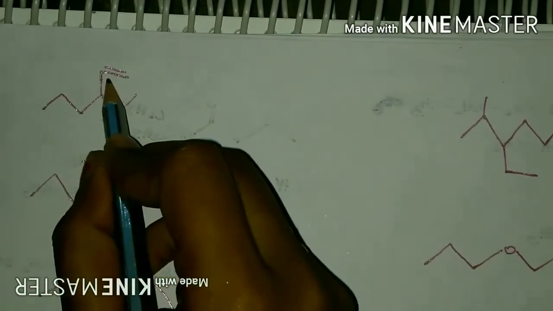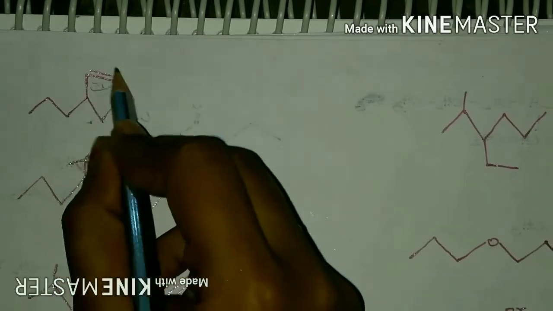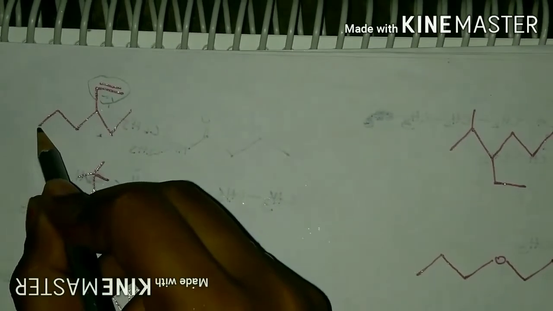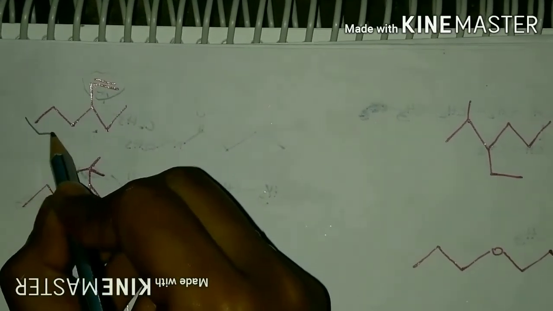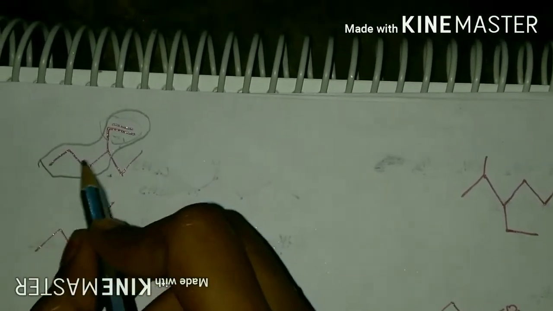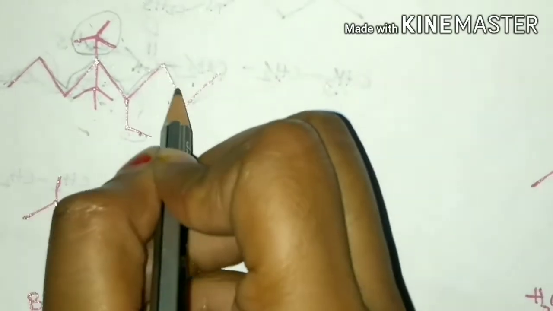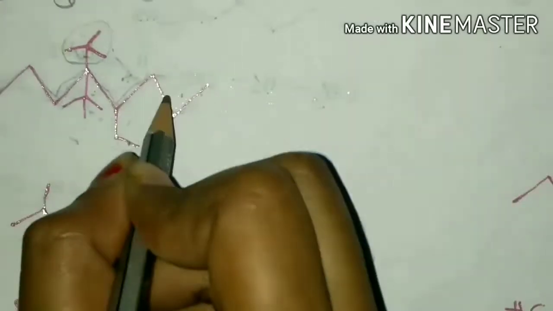Now coming to this compound, it has a double bond. So while selecting the main chain, we must include this double bond in the main chain. So this will be the main chain. Let's start numbering. This compound can be named as 3-ethyl hexene. In this next compound, this should be selected as the main chain with the largest number of carbons